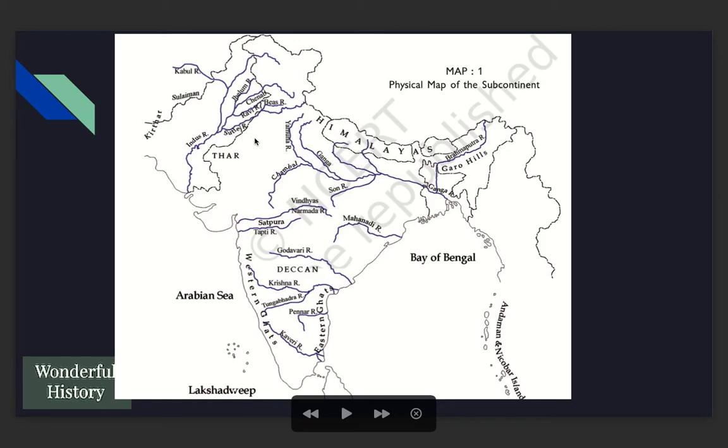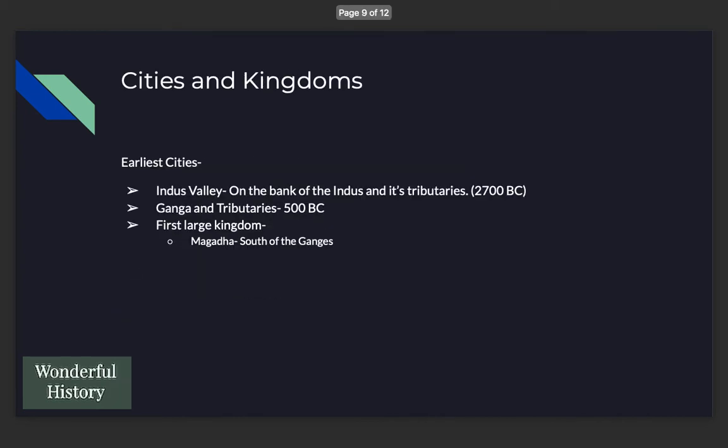Then, around 2500 years ago, we find traces of cities on the bank of river Ganges, or river Ganga, we can say. Then the first large kingdom that developed was south of this river, called Magadha, which is this region. So, a kingdom is a very large area controlled by a king. So, that is a kingdom.